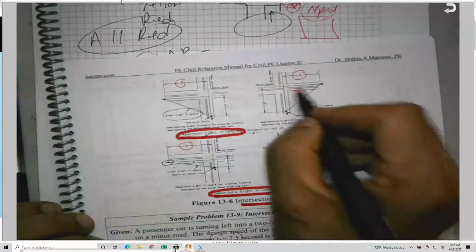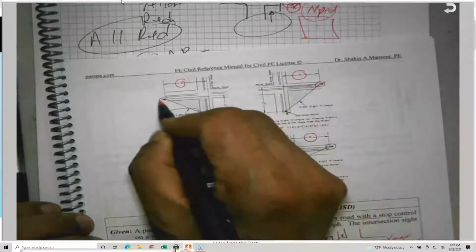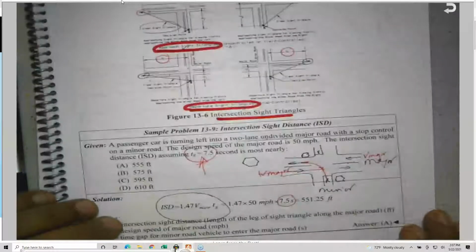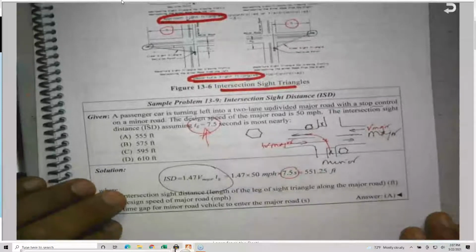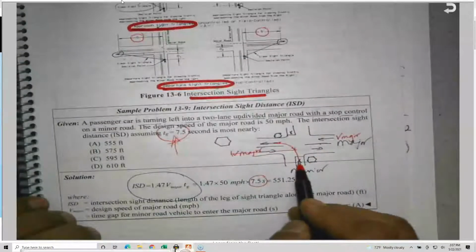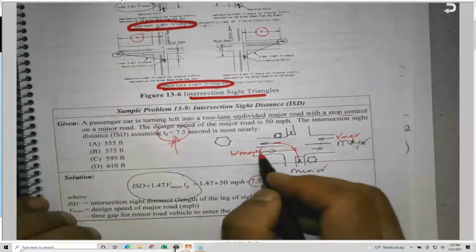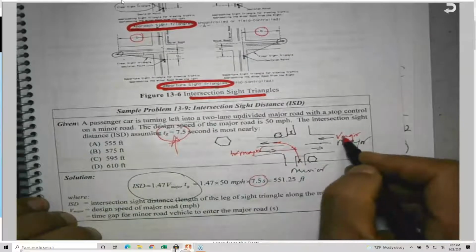This is the dimension B, as in boy, which is the length. I need to see how much the car should be away from the intersection. The leg B will give me how much distance this driver needs in order to turn left safely before they hit this car or this car.